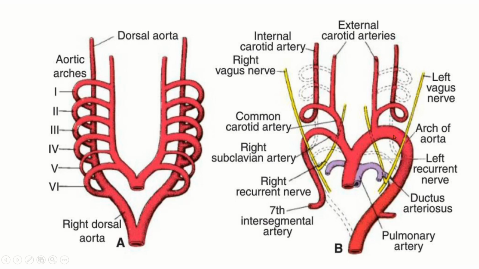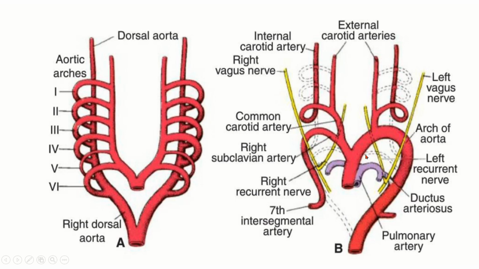left fourth aortic arch. Whereas on the right side, there is no ductus arteriosus, and the fourth aortic arch forms the proximal part of the right subclavian artery. So on the right side, the recurrent laryngeal nerve hooks below the first part of the right subclavian artery.